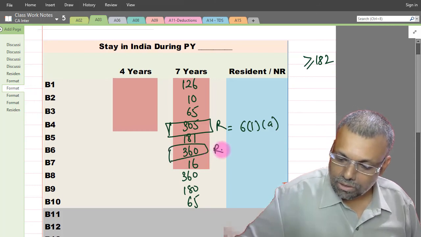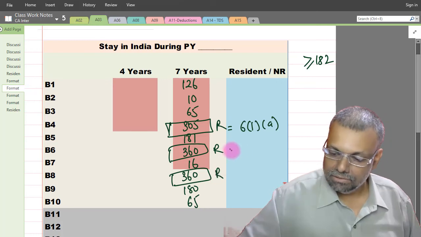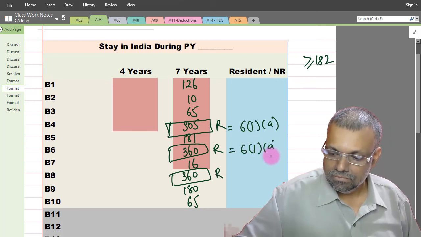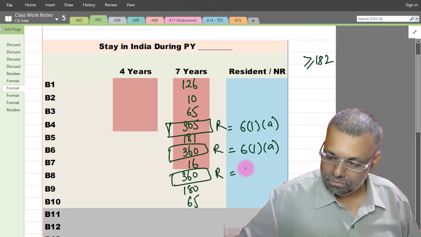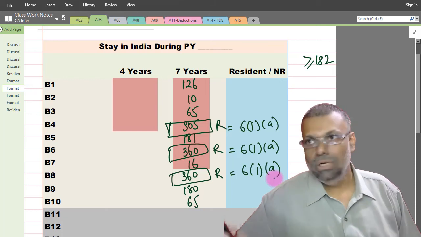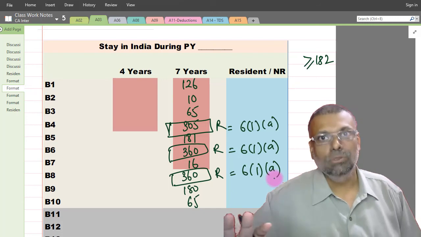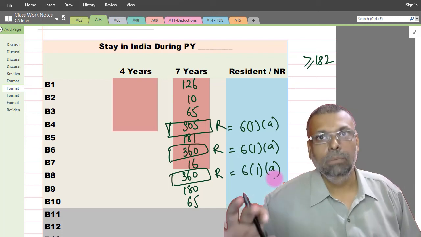This 360 you are resident, this 360 you are resident. Like this you can straight away find out. I will tell you even a shortcut way of deriving the calculations, but I will do it in a little longer manner for our better understanding.